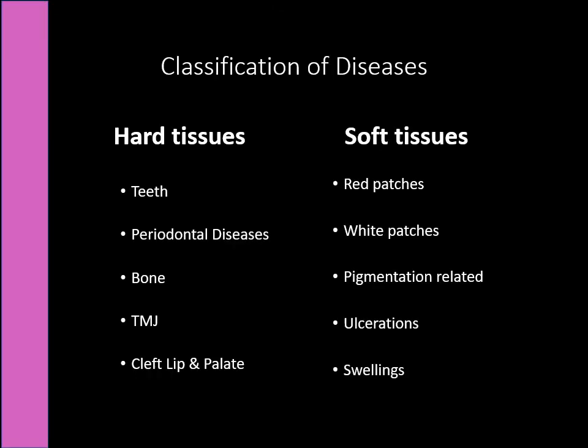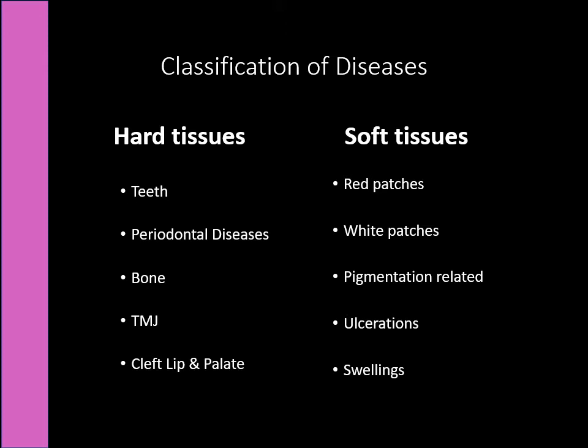With respect to my teachers, let us begin today's class. What are we going to deal with? One, we have the hard tissues and the soft ones. Hard tissues will be dealing with the diseases of the teeth, the periodontal diseases, the diseases of the bone, temporomandibular joint, cleft lip, and palate, because they also constitute the basic skeletal framework of the oral cavity.